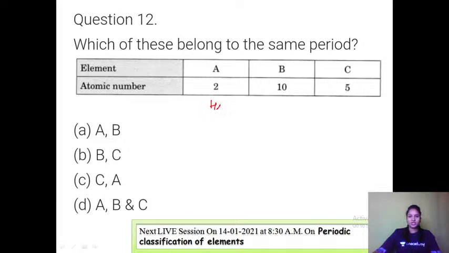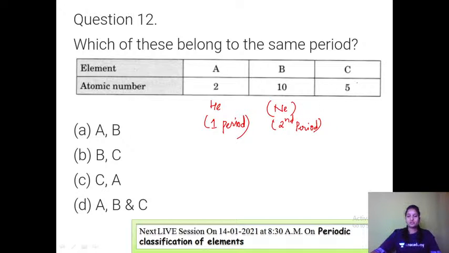Let me consider it to be helium, in first group, first period. Atomic number 10 is neon. It is in the second period.